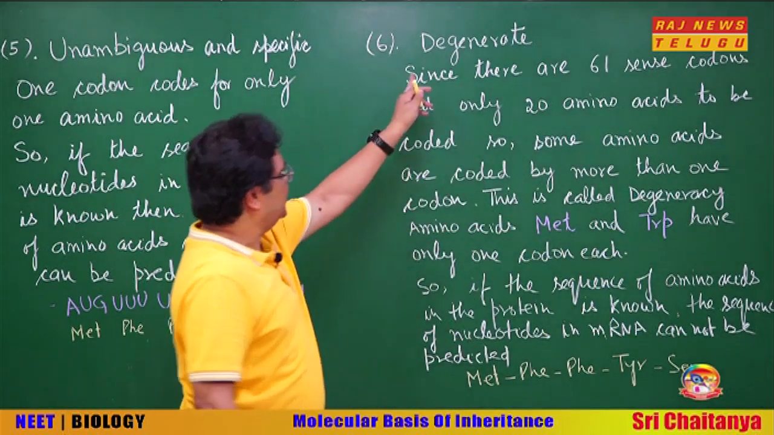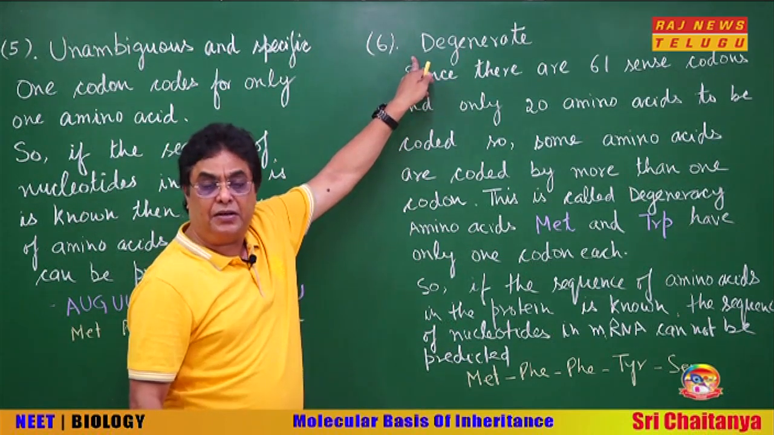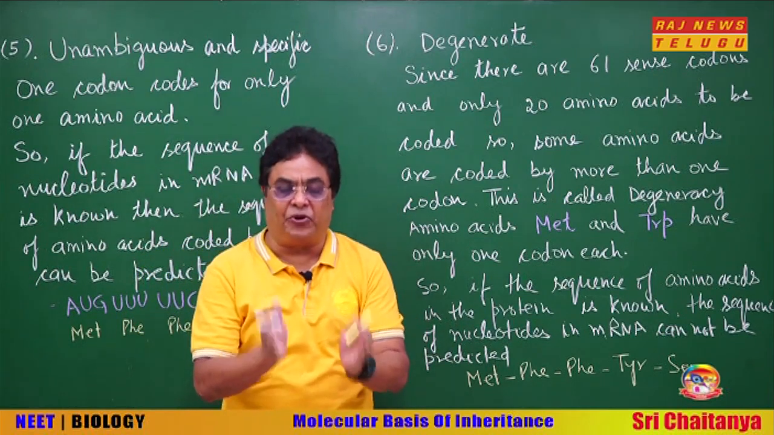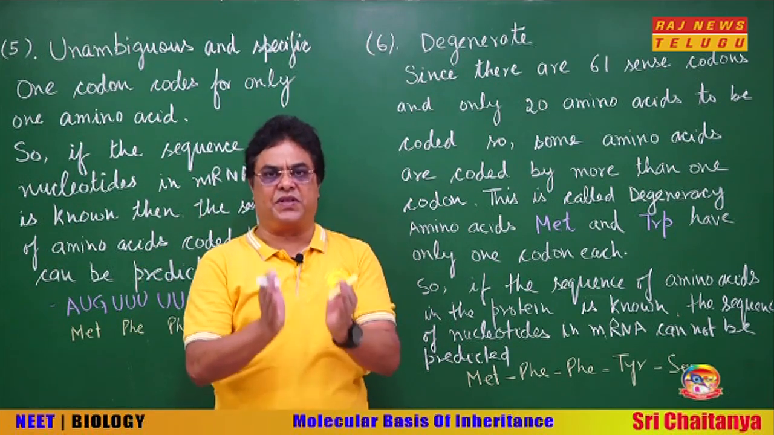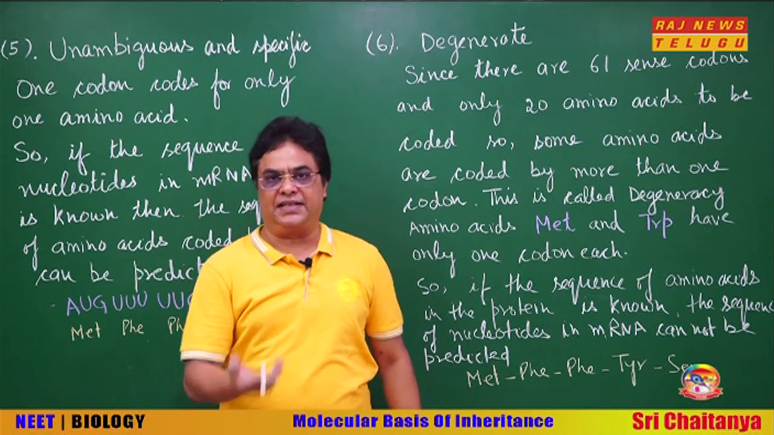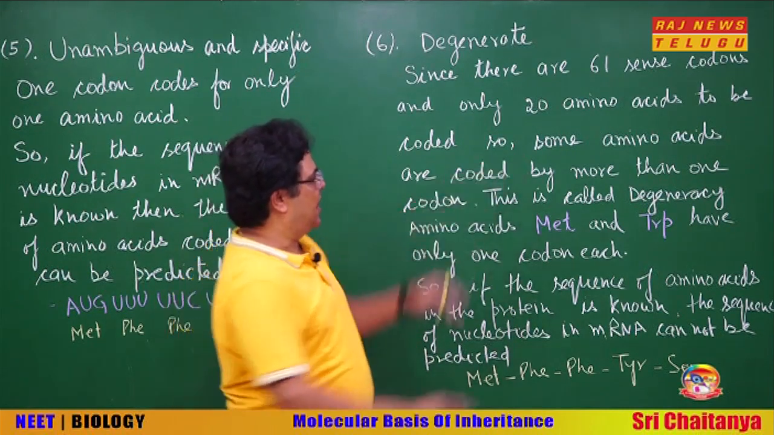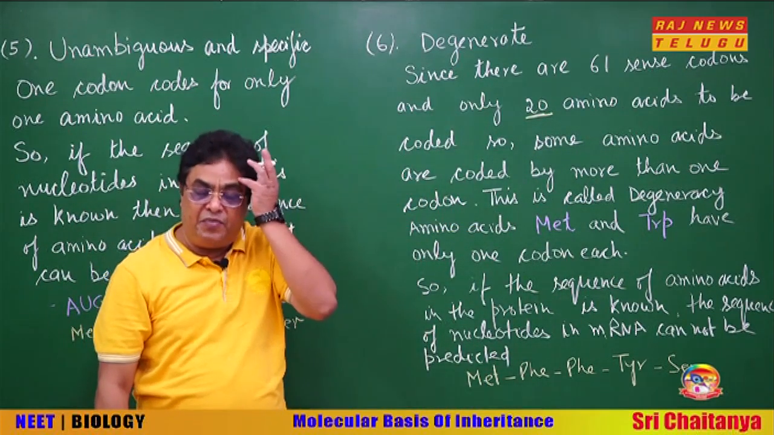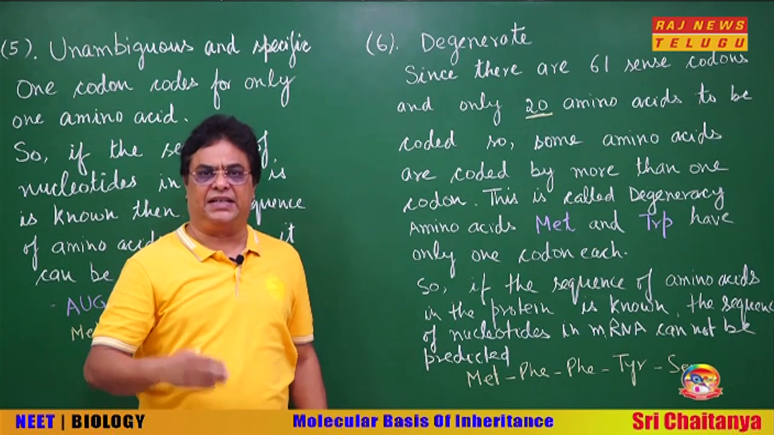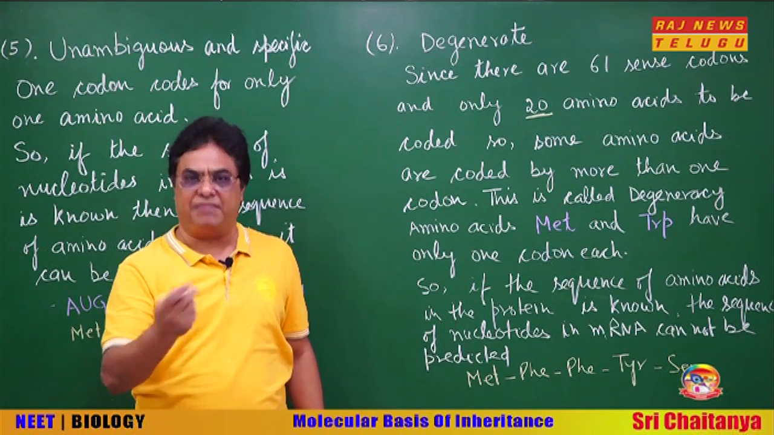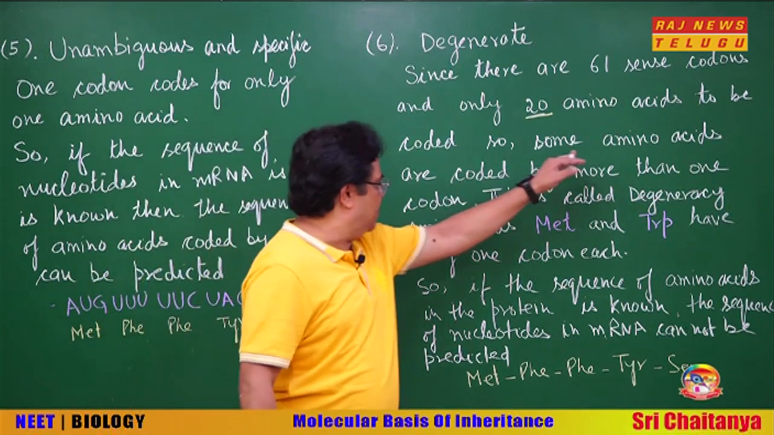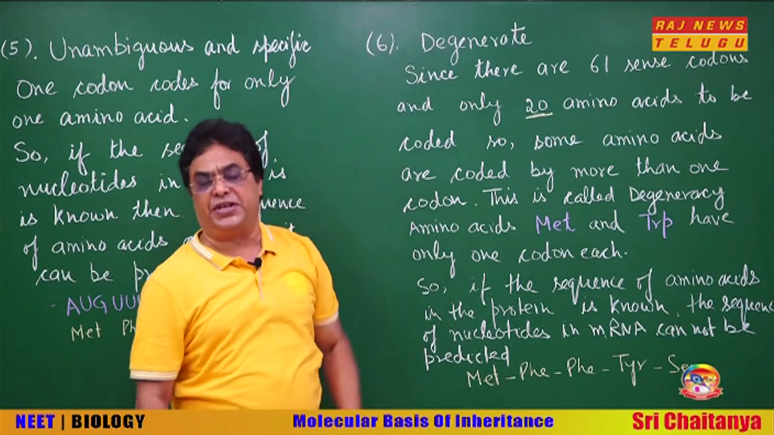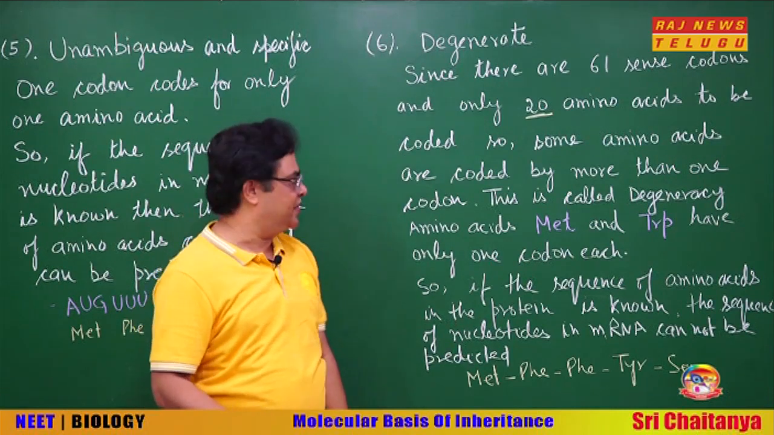See, genetic code is degenerate. Now, what is the meaning of this? You see, we said that out of the 64 codons, 61 codons code for different amino acids, that is, they are sense codons. But the amino acid types to be coded are only 20. It means for one amino acid, there are more than one codons in many cases. So, some amino acids are coded by more than one codon, and this property of genetic code is called as degenerate. Genetic code is degenerate.